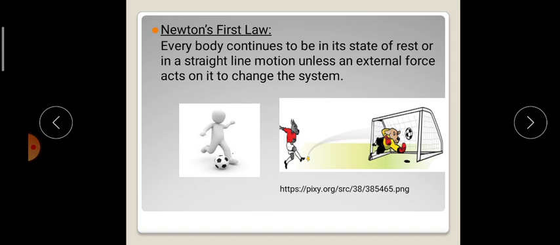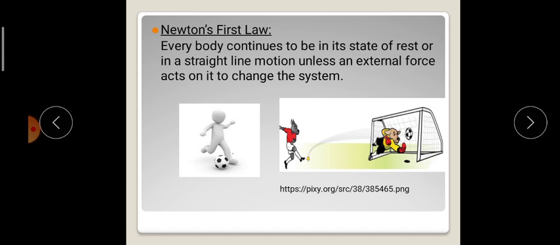Newton's first law: every body continues to be in its state of rest or uniform motion unless an external force acts on it to change the state. This property of the body is known as inertia, and Newton's first law is also called the law of inertia.